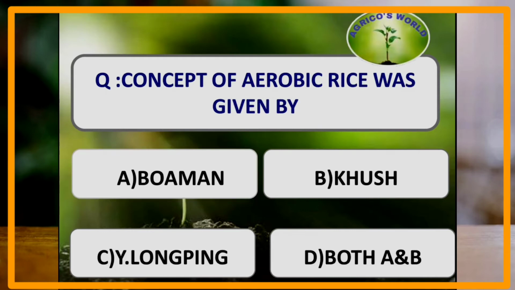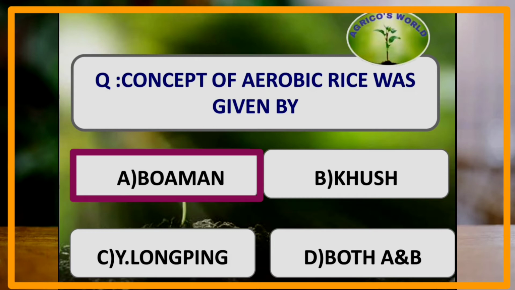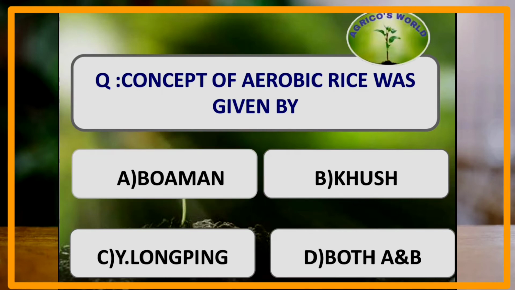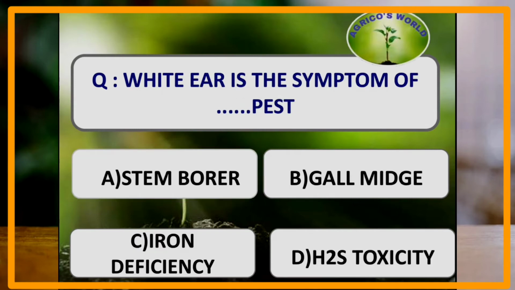The concept of aerobic rice was given by. The concept of aerobic rice was given by Baumann of Brazil, and in aerobic rice there will be a water saving of 40%, but there can be the deficiency symptoms of iron because in aerobic rice the rice grows under oxidized conditions. White ear is the symptom of which pest?